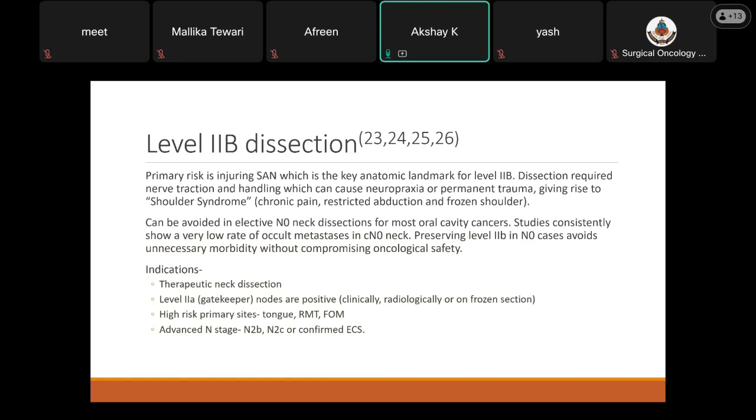Level 2B can be avoided safely in elective N0 neck dissections for most oral cavity cancers. Studies consistently show a very low rate of occult mets in the cN0 neck. Preserving level 2B avoids unnecessary morbidity without compromising oncological safety.